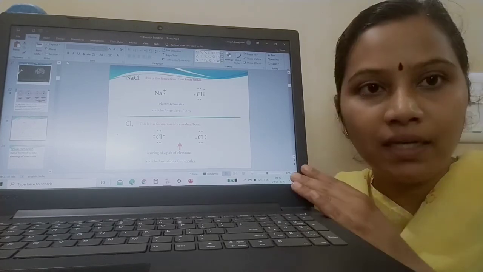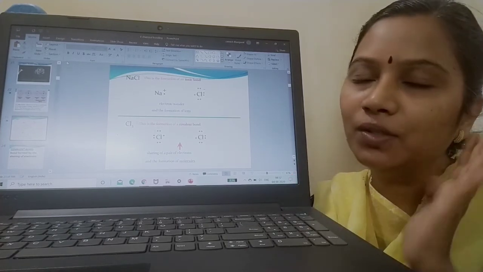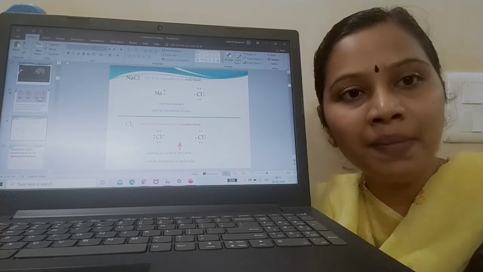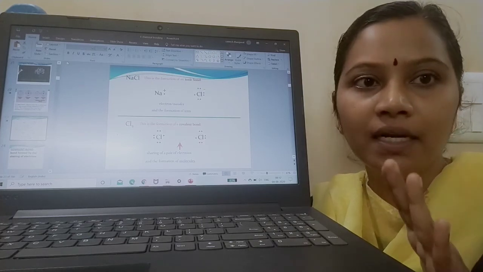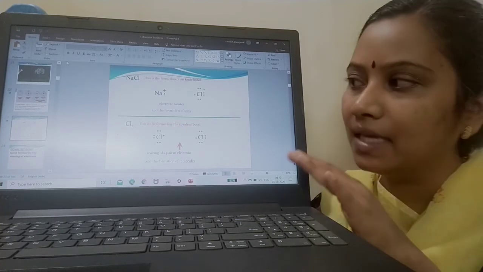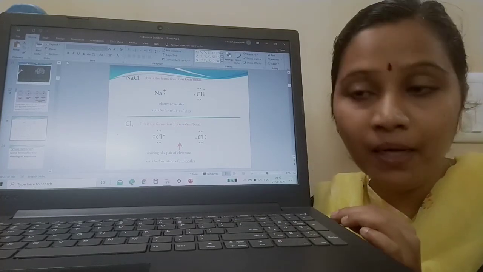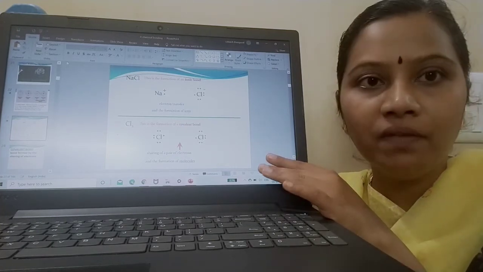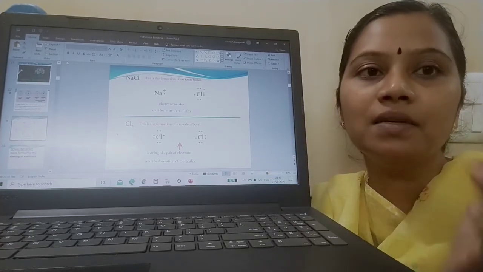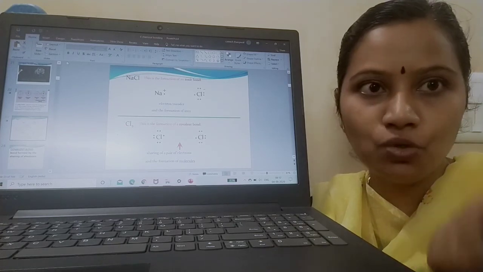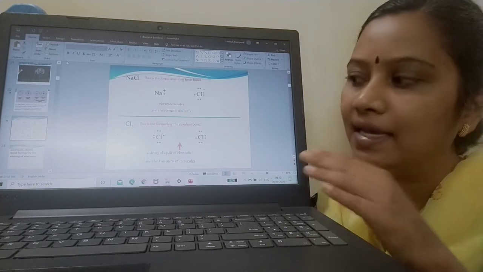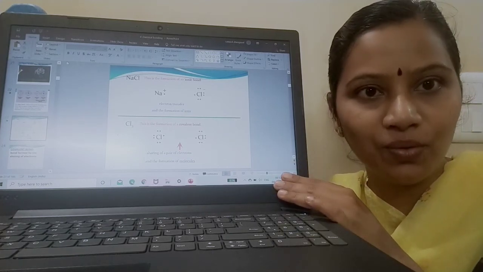Then I told you about ionic bond. Whenever you think of ionic bond, think of a greedy dog. It is nothing but complete transfer of electrons from one atom to another atom. Always charged ions are formed. They are conductors. They have a high melting point. The example I discussed with you is sodium chloride. I then started with covalent bond, which is formed when there is a mutual sharing of electrons between two atoms. For example, two chlorine atoms start to share their electrons. As a result, you get a chlorine molecule. Thank you, children.